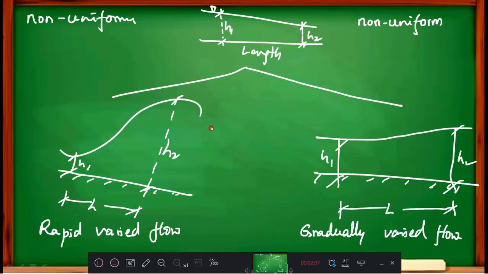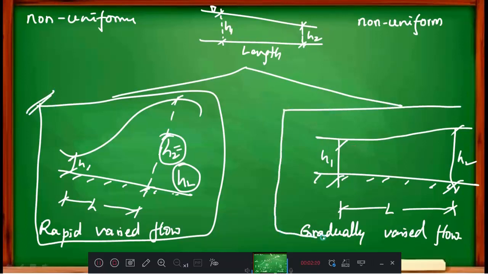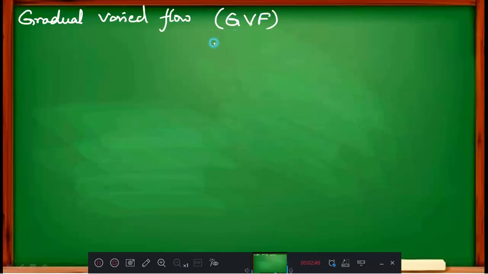Okay, in the last class and previous classes we discussed rapidly varied flow. This we completed. We wrote an equation for H2 and an equation for HL, the energy loss and depth. The hydraulic jump we also calculated, and this is finished. Now we are entering gradually varied flow. Put the heading gradually varied flow, which we will abbreviate as GVF.